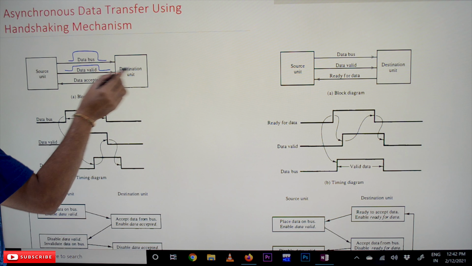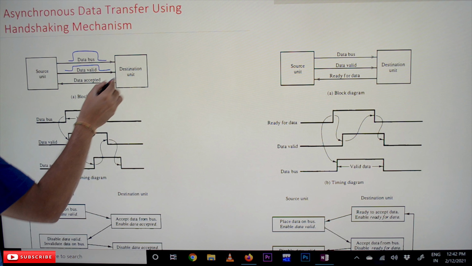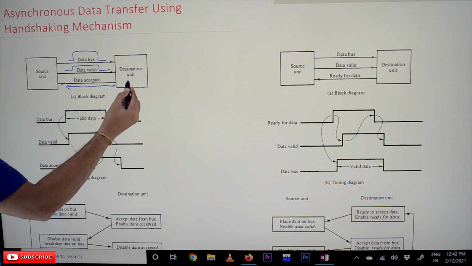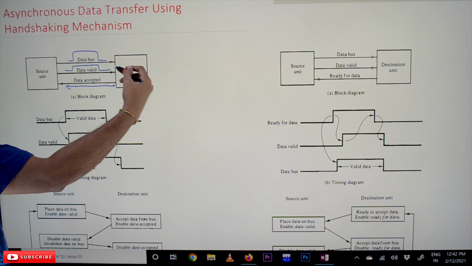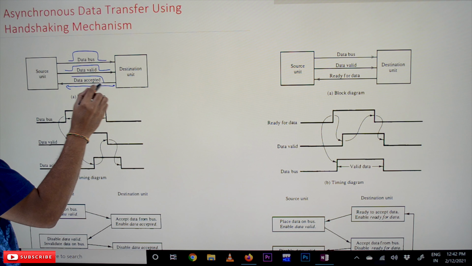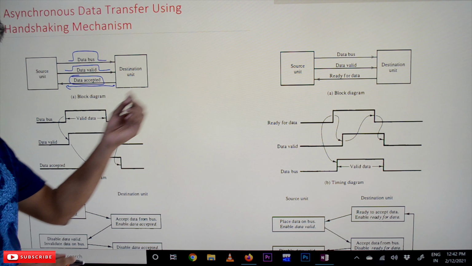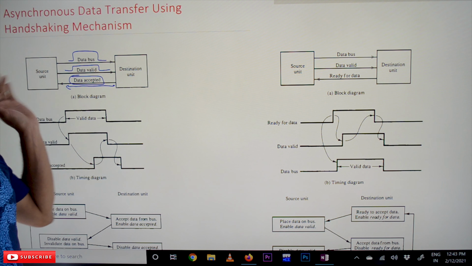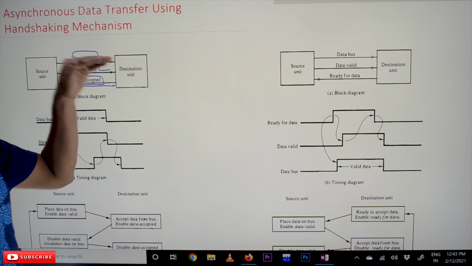This is the valid data that you have to consider, stating to the destination. After receiving the data, the destination will send an extra signal to the source stating that data is accepted. So the data accepted signal will get generated to the source. After receiving that, the source will again start its communication. Let's try to understand this by using this